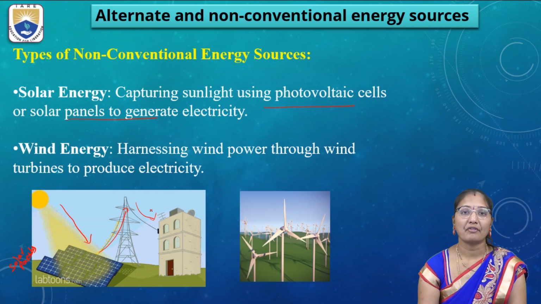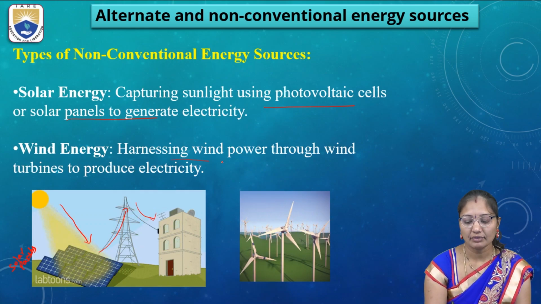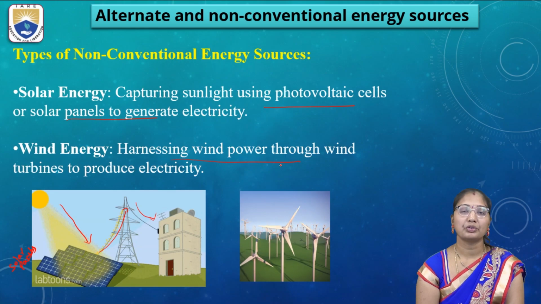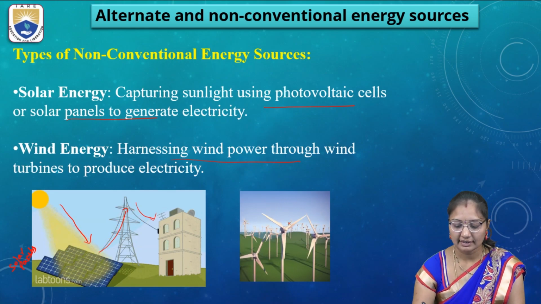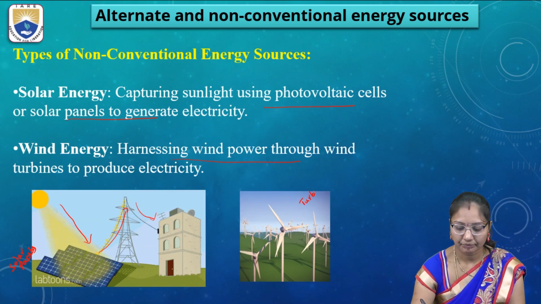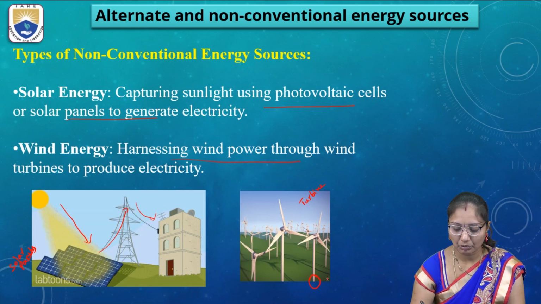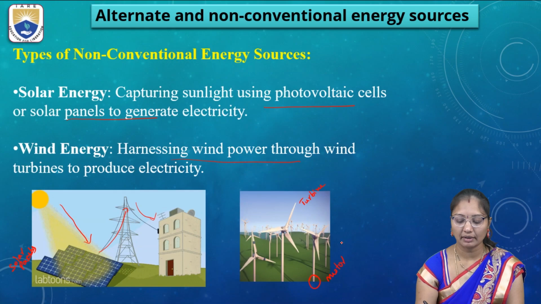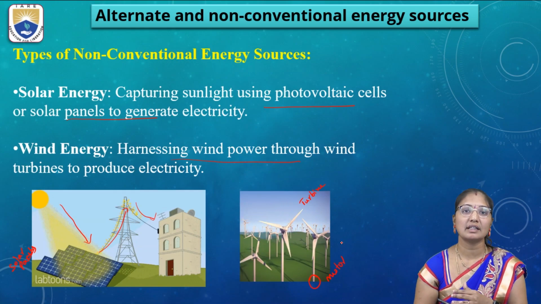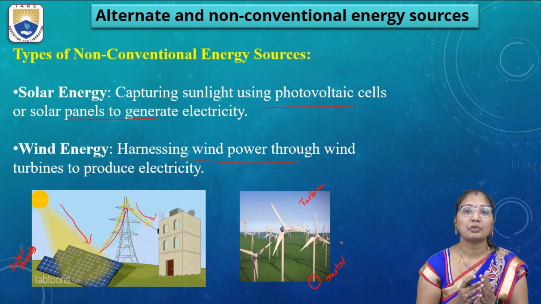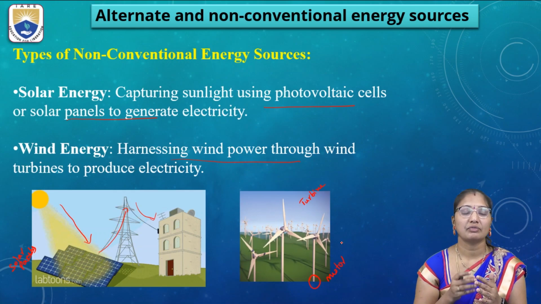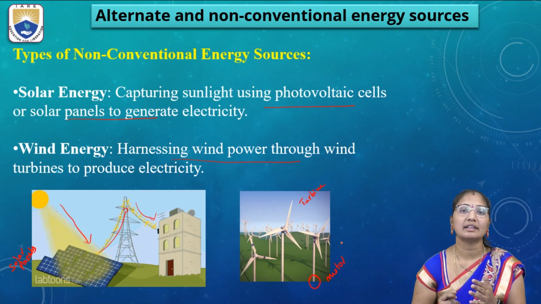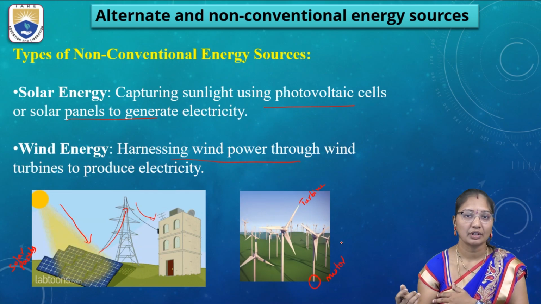Then the next is wind energy, harnessing wind power through wind turbines to produce electricity. Here these are the turbines. They are connected to the motors here. Based on the wind capacity or wind flow rate, these turbines will rotate. The energy produced by this rotation will be converted into electricity and supplied to the powerhouse.